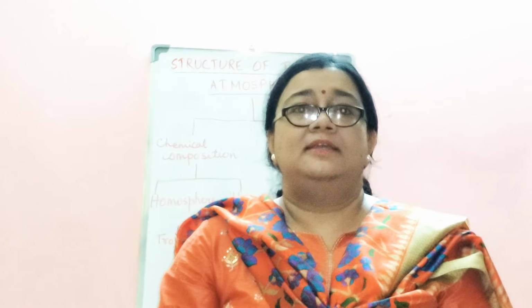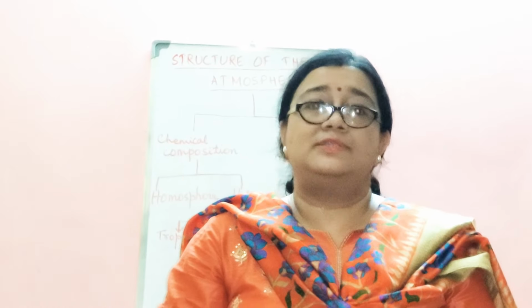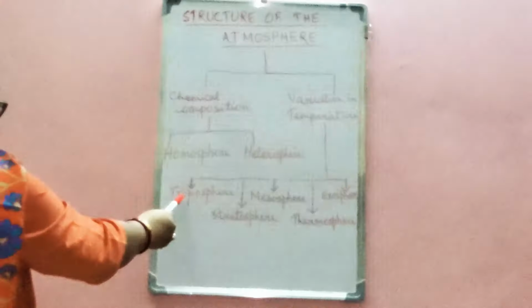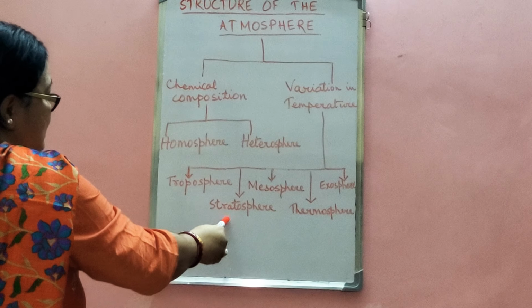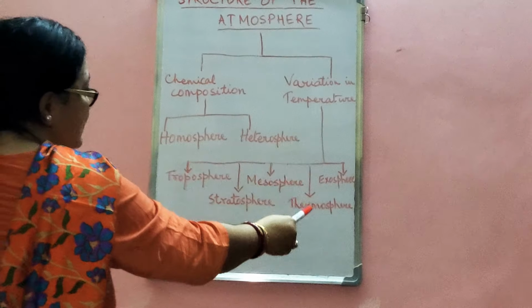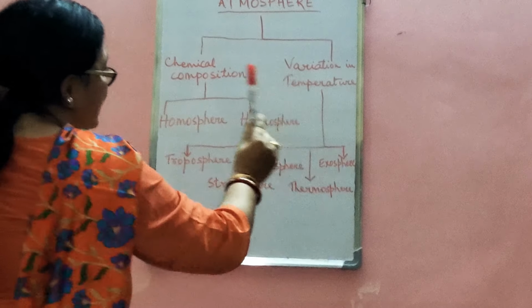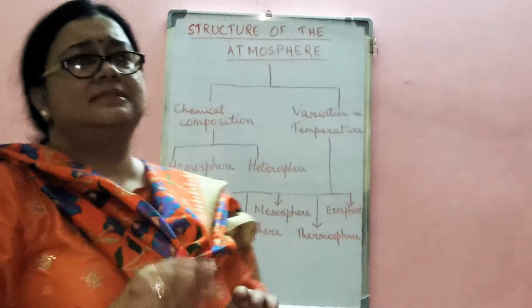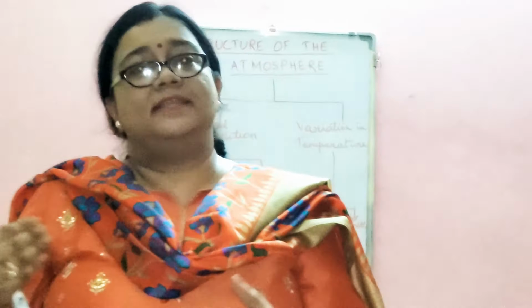Now we are going to see that the atmosphere structure is also classified on the basis of the variation in temperature. There the atmosphere's layers are classified into 5 segments. Let us see that. Number 1 is troposphere. Number 2 is stratosphere. Number 3 is mesosphere, number 4 is thermosphere, and lastly number 5 is exosphere. So this is the entire schematic diagram of the structure of the atmosphere. Now I will go into detail about the homosphere, heterosphere and the troposphere, stratosphere, mesosphere, thermosphere and exosphere layers.